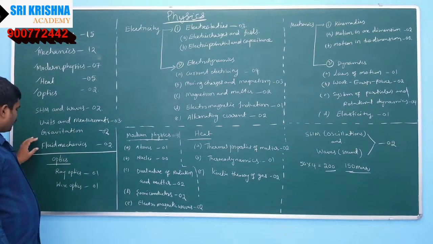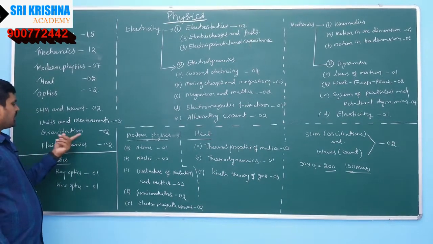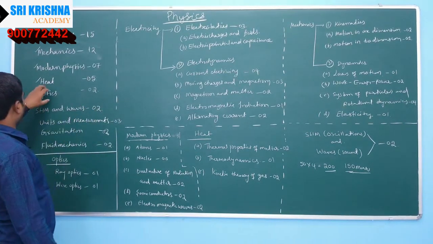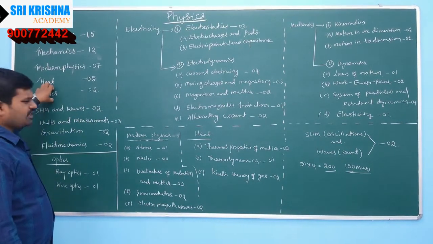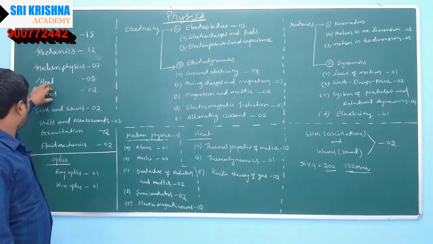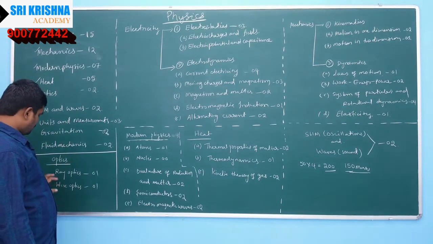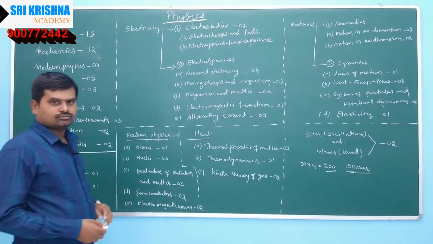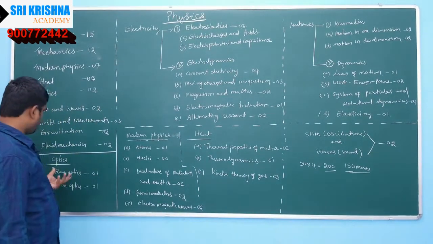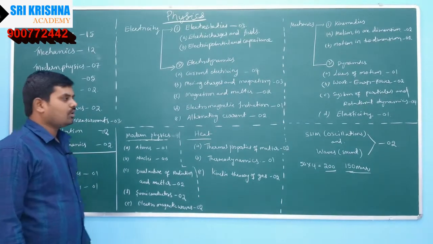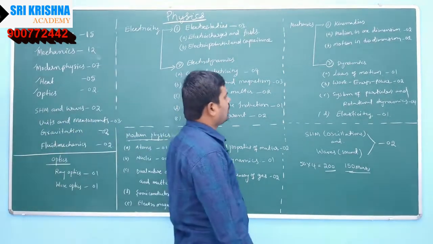These are small topics: fluid mechanics, gravitation, units and measurements, SHM and waves. And optics is the least weightage topic, and optics is a vast syllabus also. We will discuss it in the last, after discussing all lessons, right?